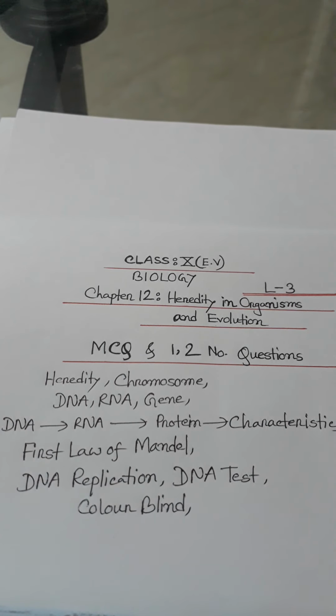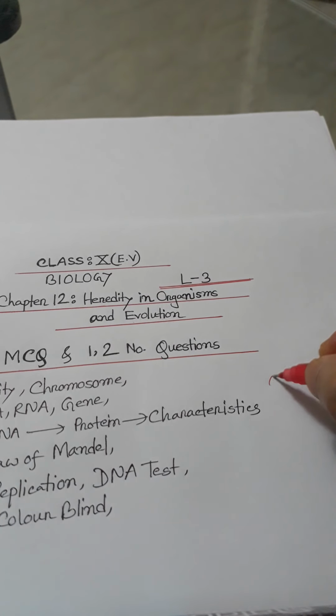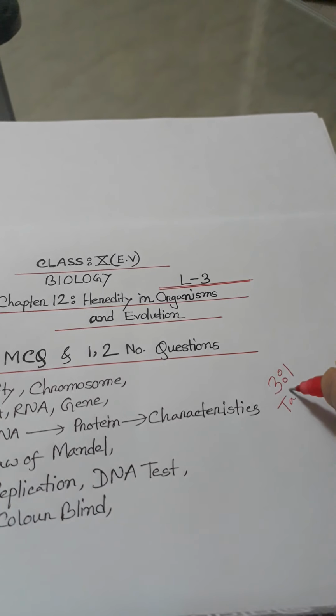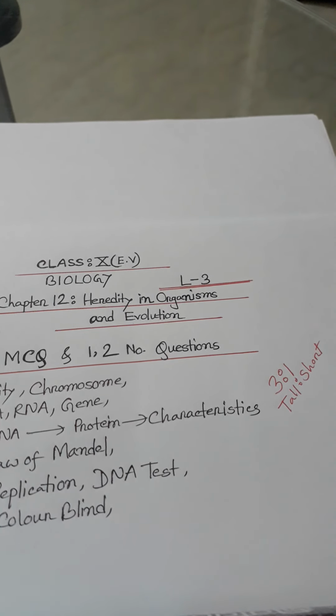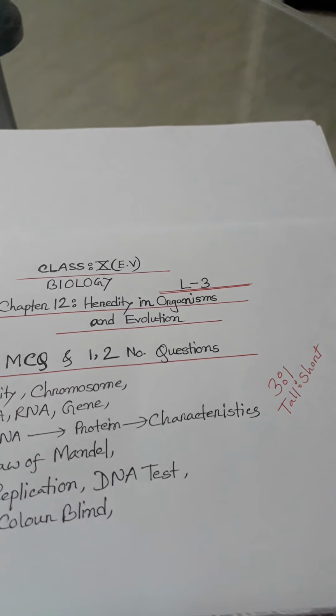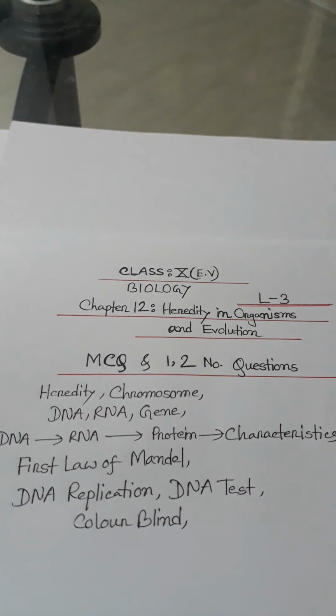Then Mendel's first law: the ratio is 3:1, 3 tall and 1 short.